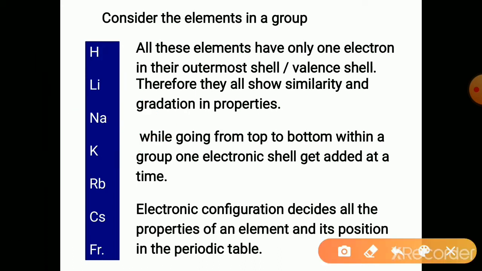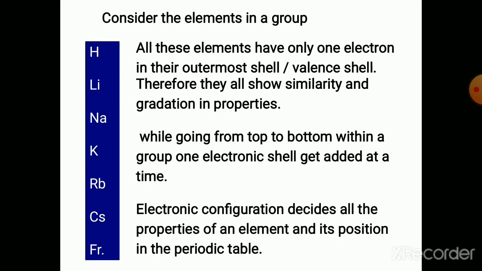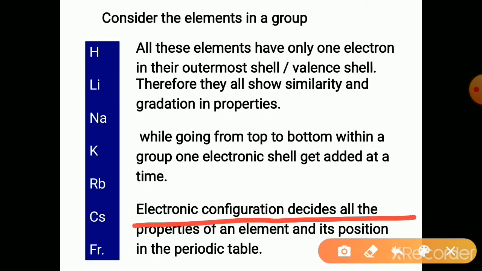Moving down in a group, one electronic shell is getting added at a time. Regularly, it is increasing by 1. Shell number is increasing by 1. So, electronic configuration decides all the properties of an element and its position in the periodic table.